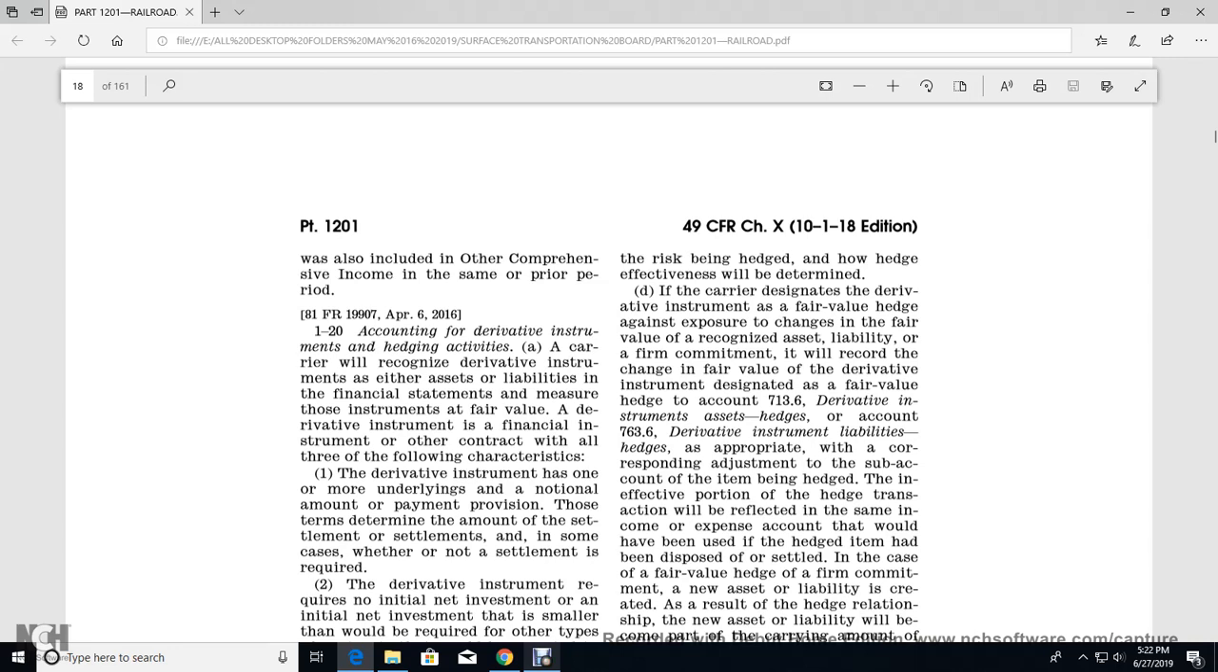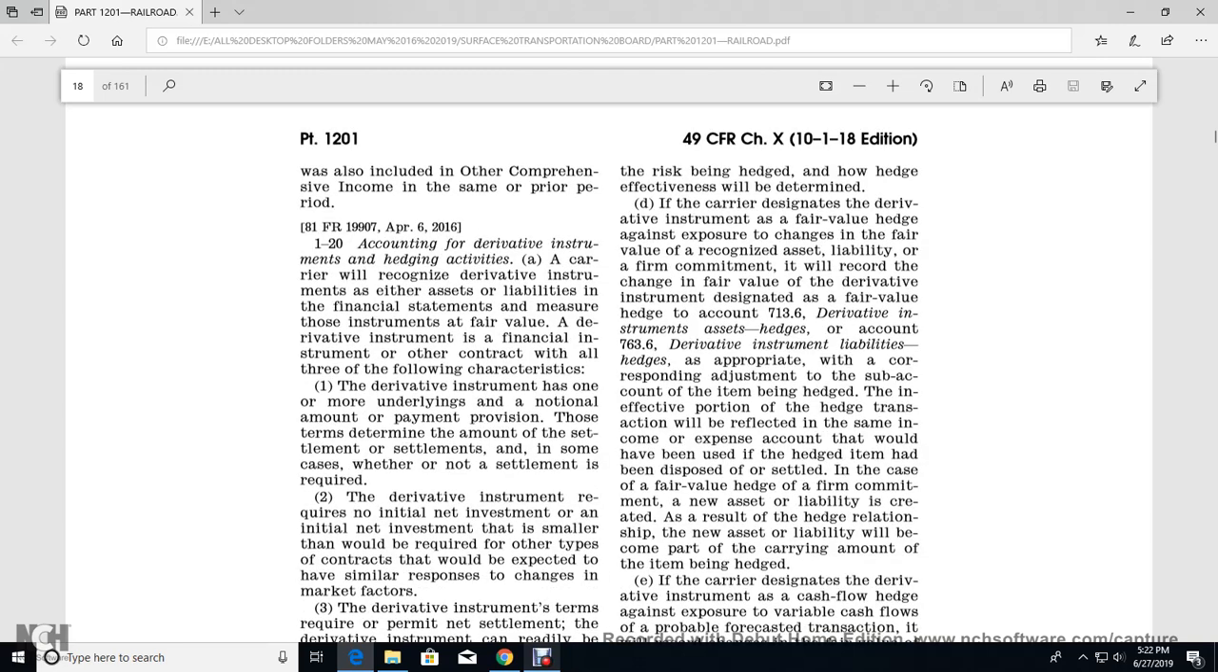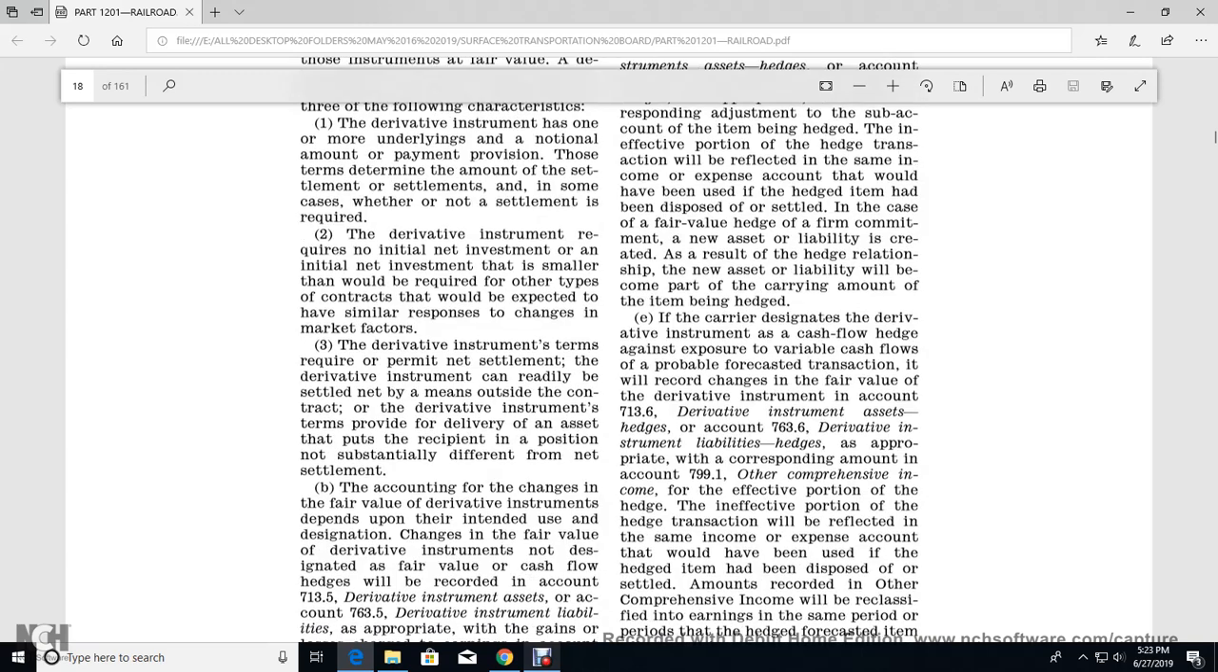fair value of the derivative instrument designated the fair value hedge the accounting 713.6 the derivative instrument asset hedge and account of the 763.6 the derivative instrument liabilities is appropriate with the corresponding adjustment with the sub accounting of the item being hedged. The inactive portion of the hedge of the transaction will be reflected in the same income of the expense of the accounting with the wood has been used the hedge for the health been disposed of the settlement in the case of the fair value hedge for the firm and a commitment of the new asset of the liability created as a result of the hedge relationship with the new asset of the liability will become the part of the carrying amount of the item being hedged.